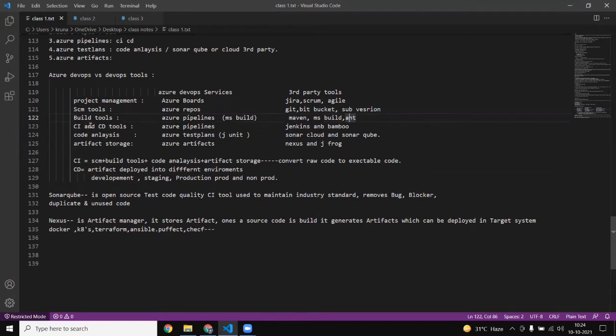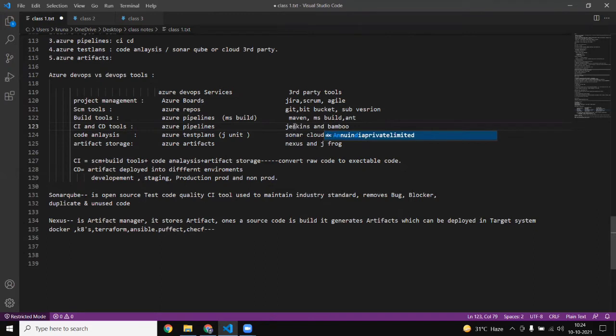After that, the continuous integration and continuous deployment tool. We are using Azure Pipeline here also, because the pipeline plays the role of continuous integration and continuous deployment. Even in third party, in AWS, people are using Jenkins, or Bamboo. You have also heard about Circle CI and Travis CI; we use these in AWS only.